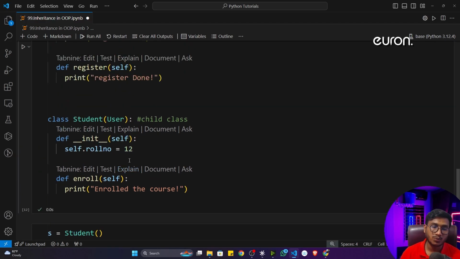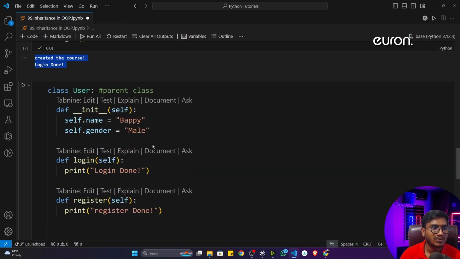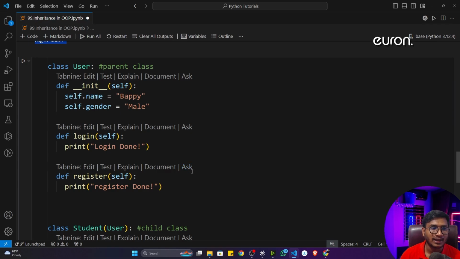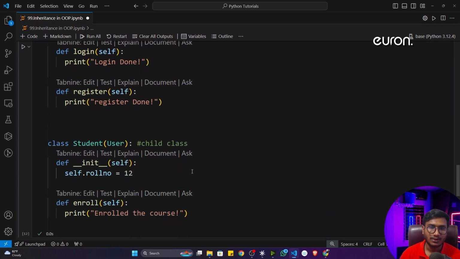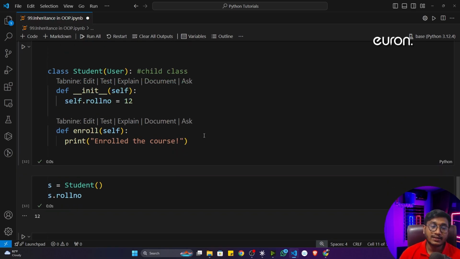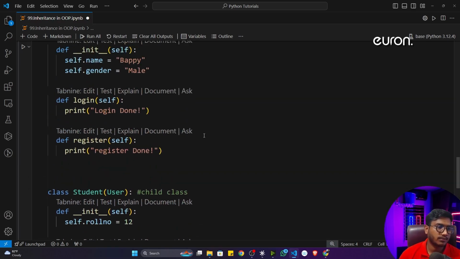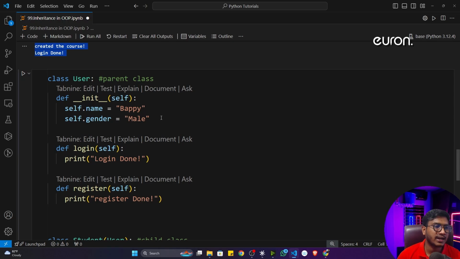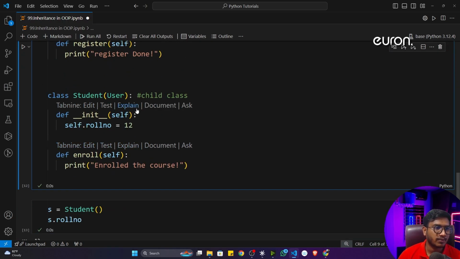This is again a super important concept, because many people will get confused. Why am I not able to access the attribute of my parent class, although I have done the inheritance operation? Because of this particular concept, you have to remember. I hope it is clear. But there is a concept we can use if I want to access my parent class attribute as well from the child class.